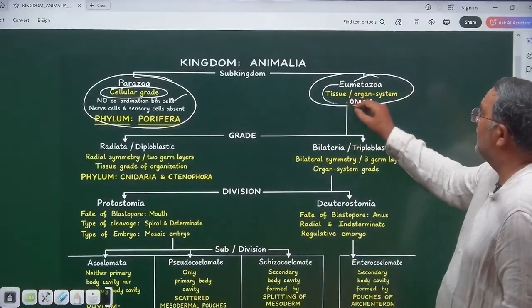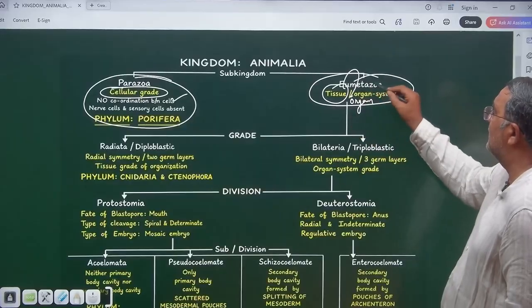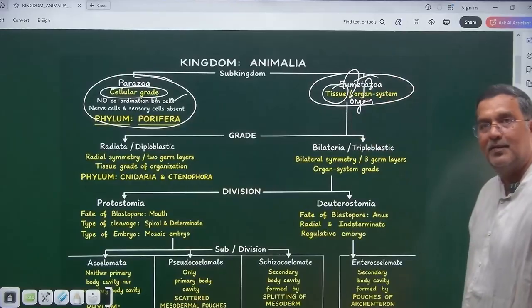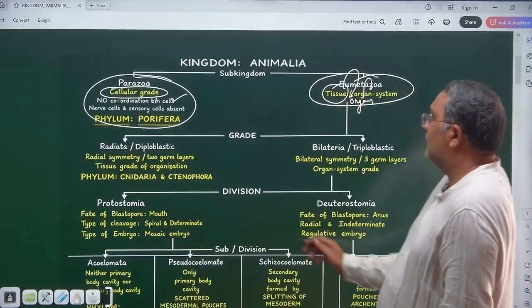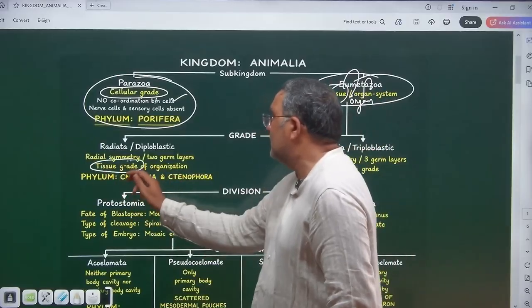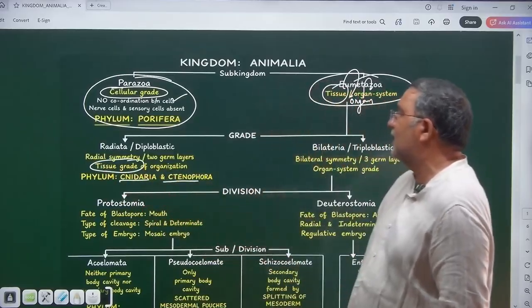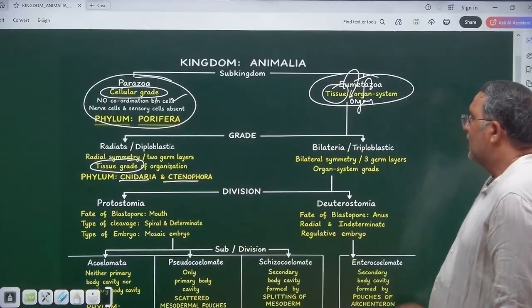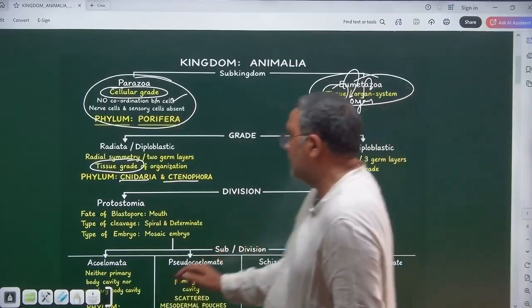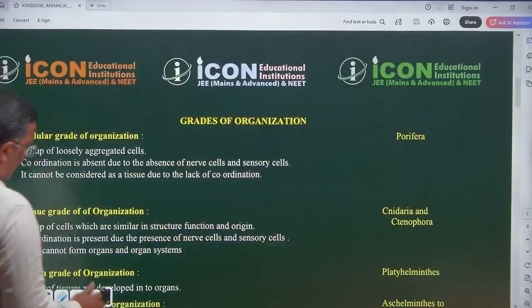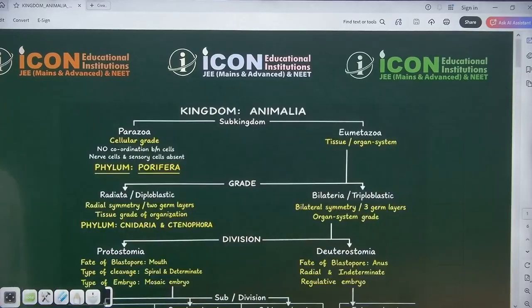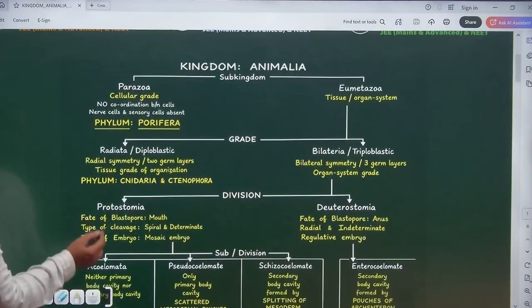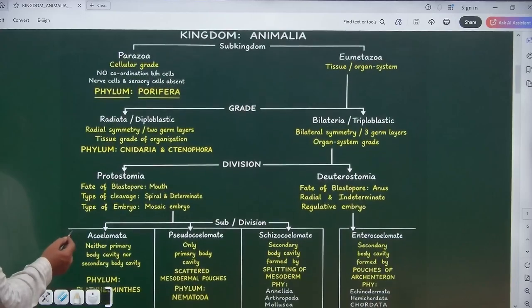In subkingdom Eumetazoa, tissues developed into organs developed into organ systems. In that, tissue grade of organization is seen in phylum Coelenterata or Cnidaria and Ctenophora. Organ grade of organization is in phylum Platyhelminthes. Phylum Platyhelminthes is having organ grade of organization.